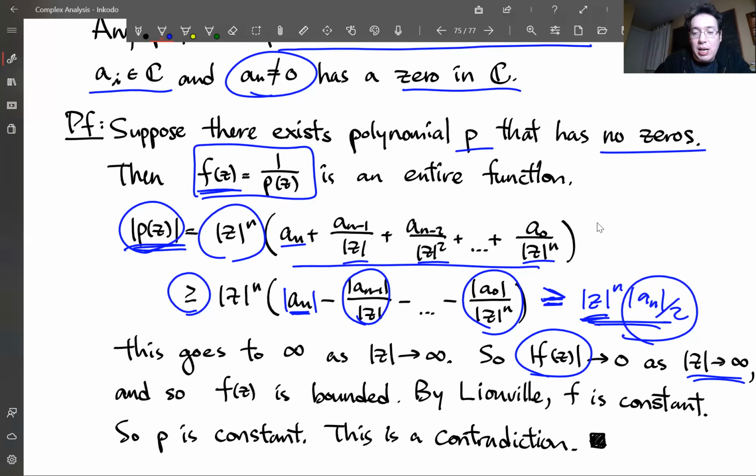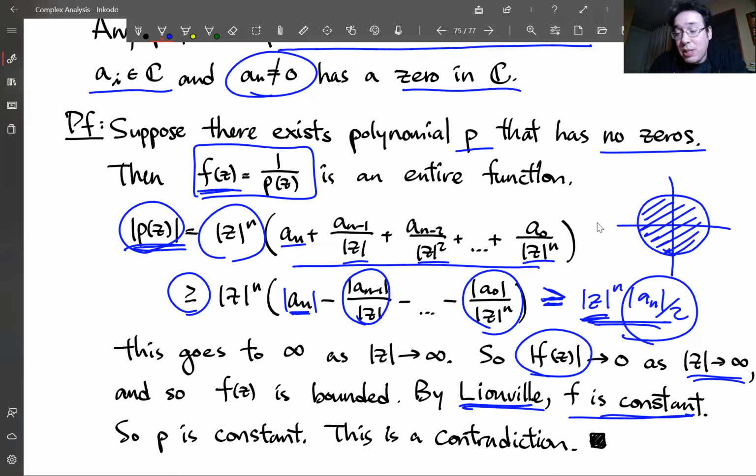But then by Liouville's theorem, f must be constant, because look, if you pick a large radius, so let's say this is the complex plane, we pick a large radius, the function f is bounded because it's a continuous function in a fixed circle.